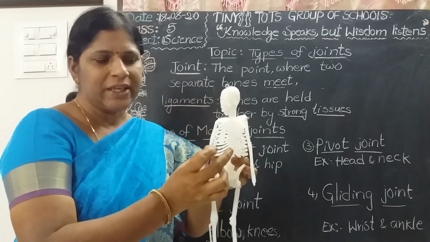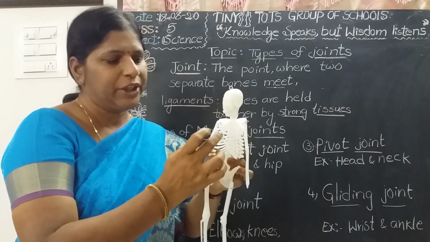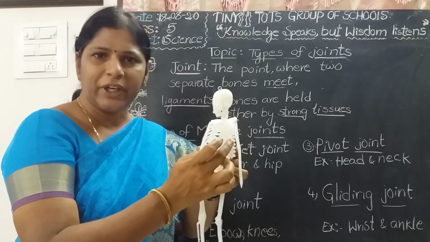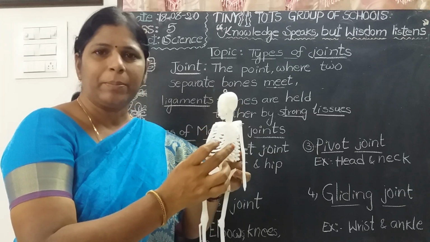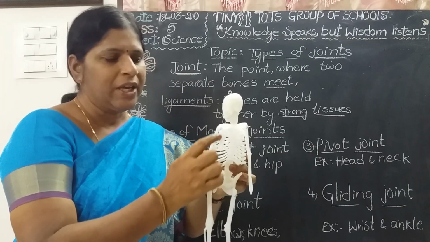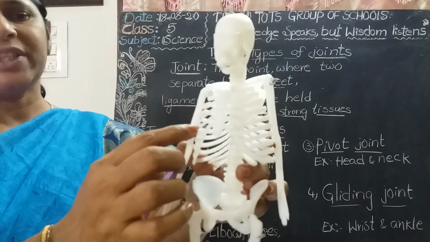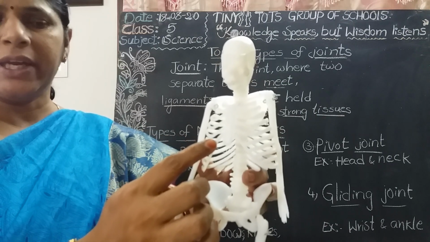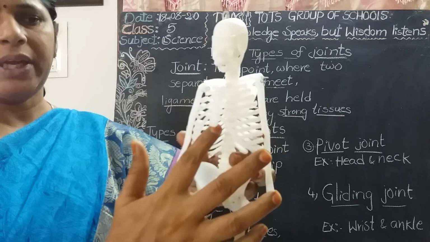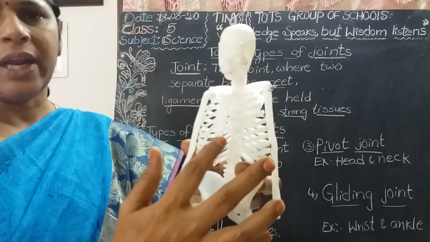Next, rib cage. This is the rib cage. It is formed by 12 pairs of thin, long, curved ribs. This is the breastbone or sternum. These are all the ribs. These are very strong but very delicate. Inside the rib cage, heart and lungs are present. Rib cage protects the heart and lungs.